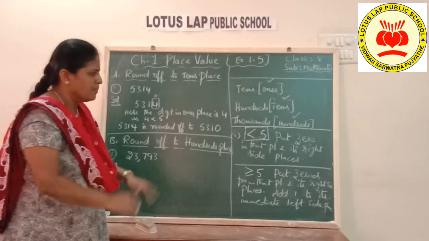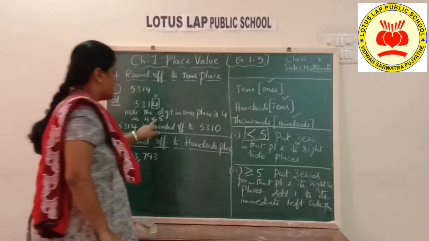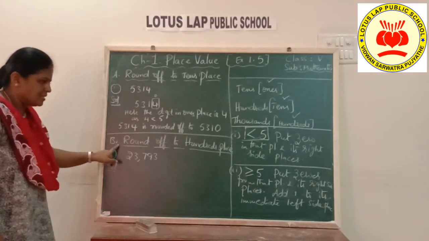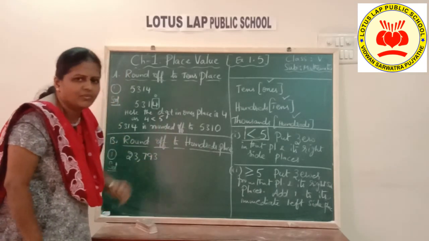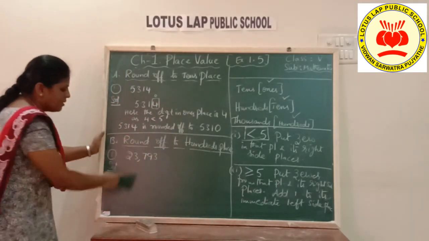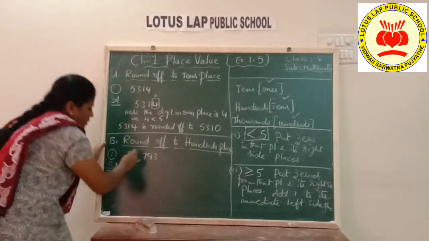Okay, children. So this is how you have to do for tens place. Check ones place and apply one of these two conditions. Okay. So next step. When it is second one, children, round off to hundreds place. Second bit, rounding off to hundreds place. What is our number? 23,793.